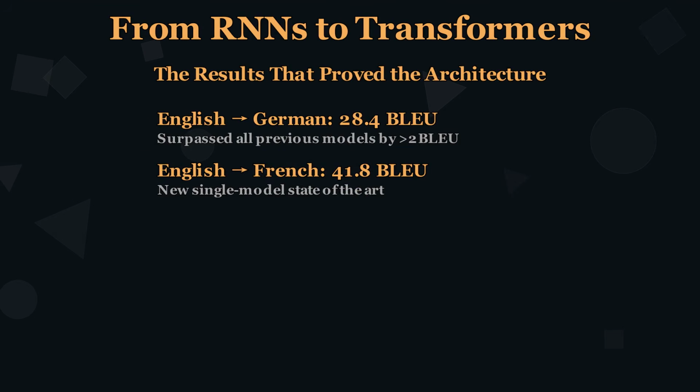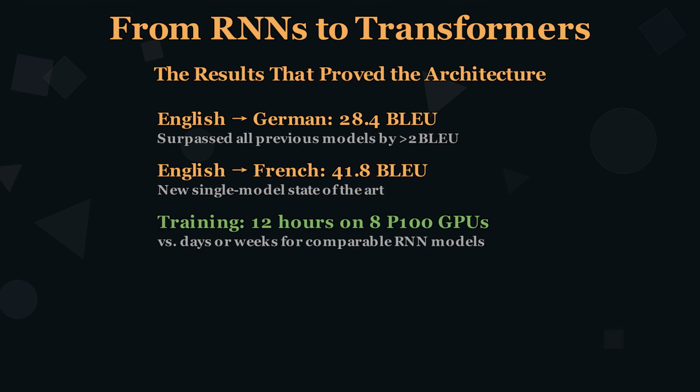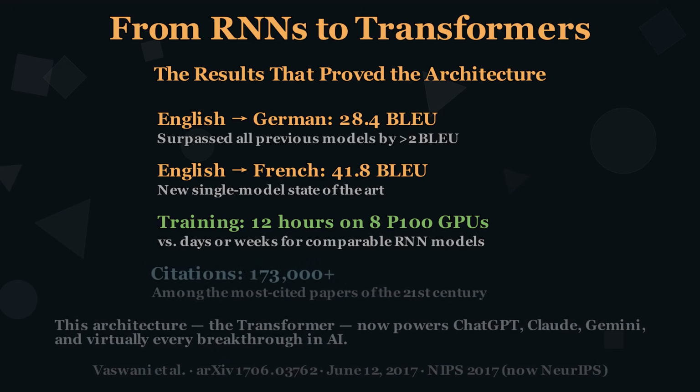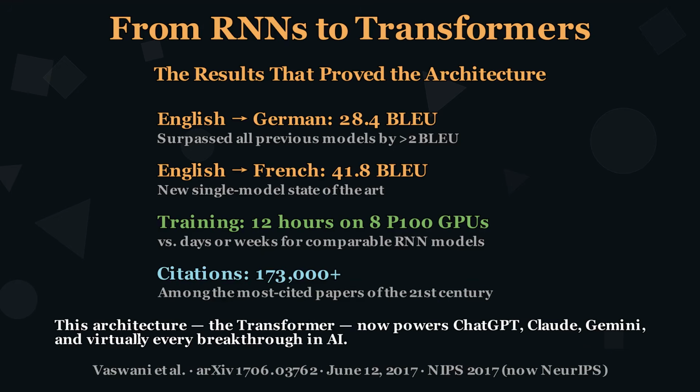The results were decisive. English to German, 28.4 BLEU, surpassing all previous models including ensembles by more than 2 BLEU. English to French, 41.8 BLEU. The base model trained in just 12 hours on 8 P100 GPUs. Days or weeks of training compressed to half a day. The paper now has over 173,000 citations, among the most cited of the 21st century. This architecture, the transformer, now powers ChatGPT, Claude, Gemini, and virtually every breakthrough in AI.